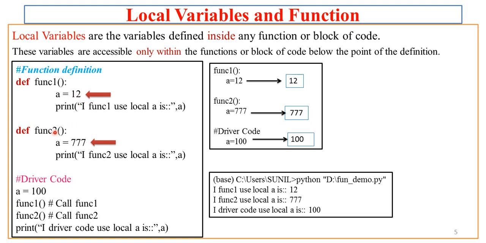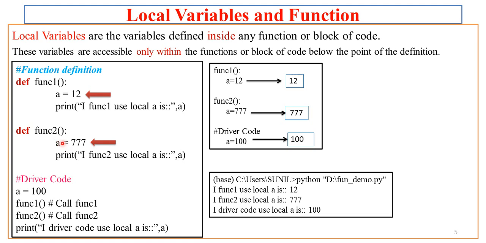Same way I have a function func2 in which I again define a variable A, even though the name of the variable is the same as the variable we have already defined in func1, that is A. So even though the name is same, we have given a different value. We have given 777 as a value to the A of func2. Now if I try to print this value in func2, it is the A which is defined in func2.